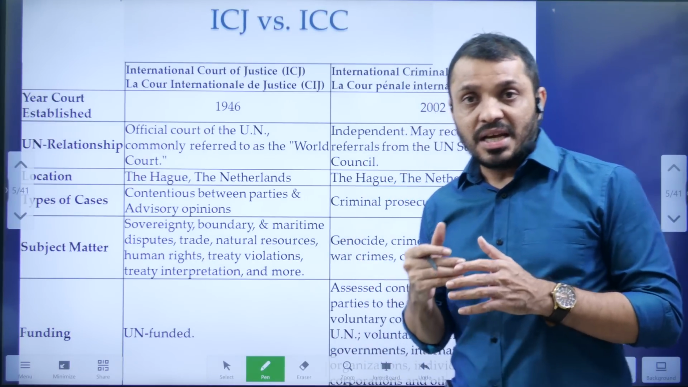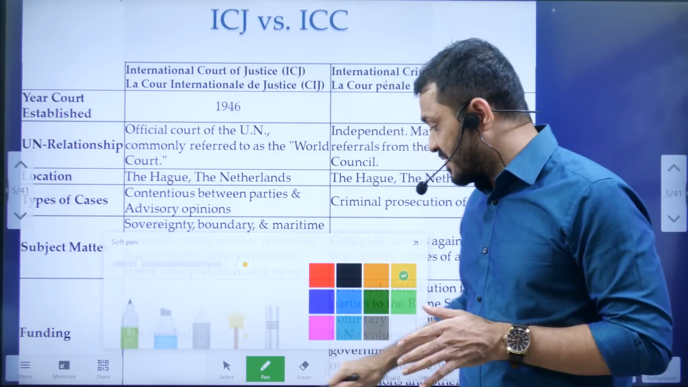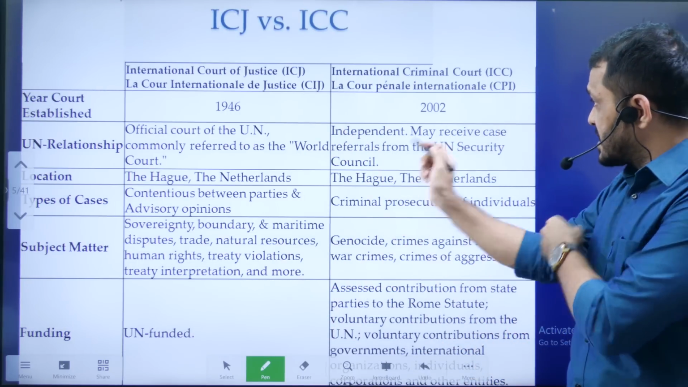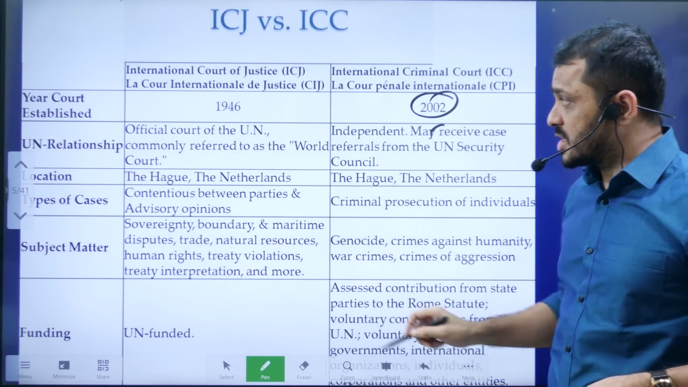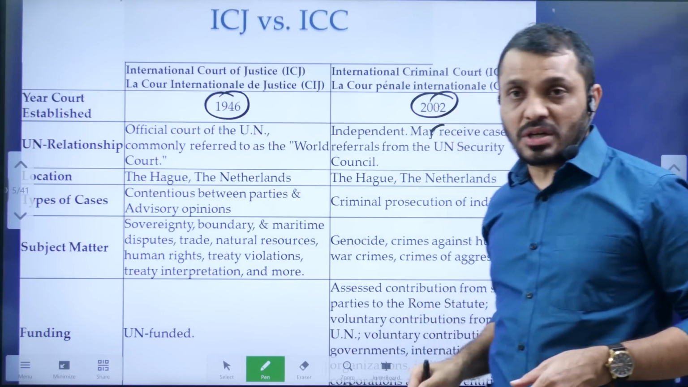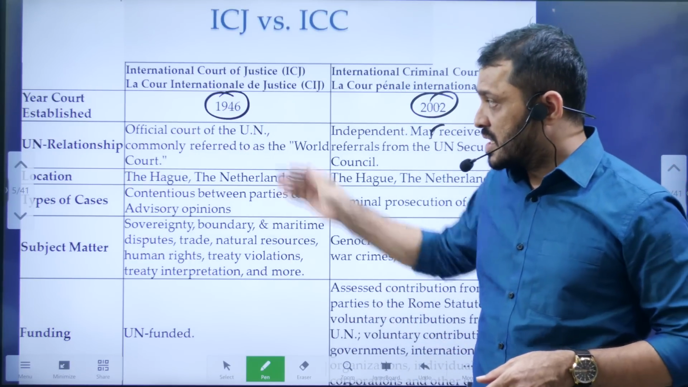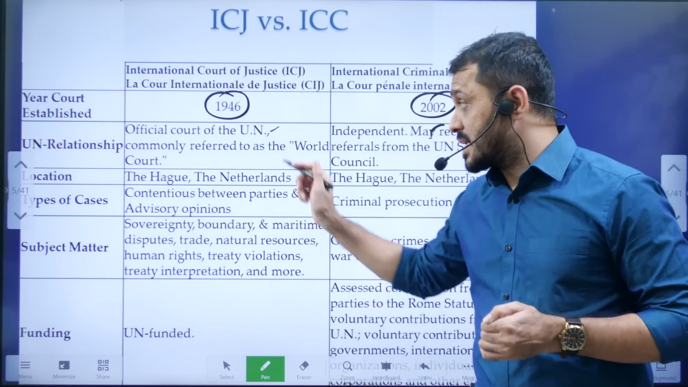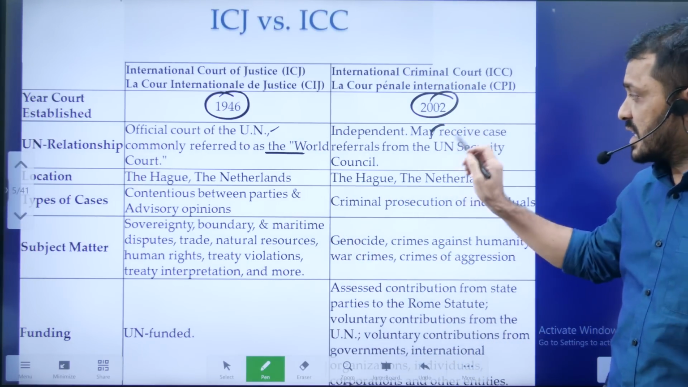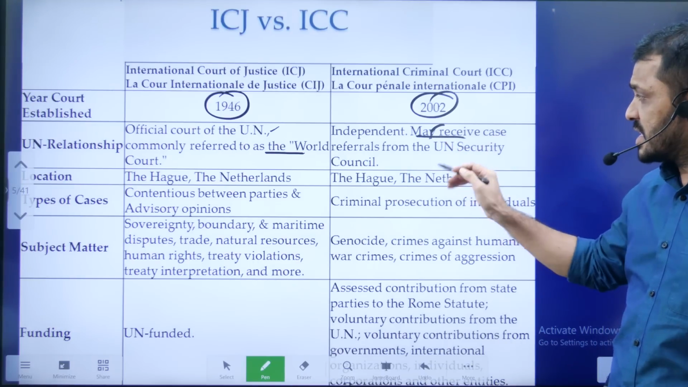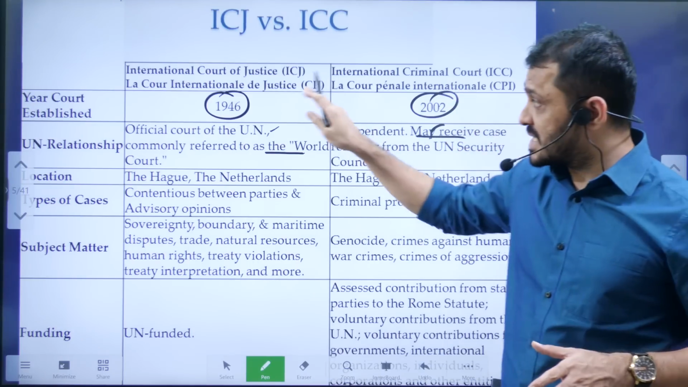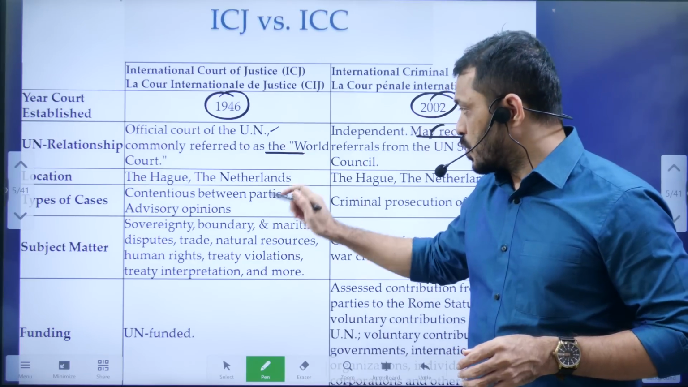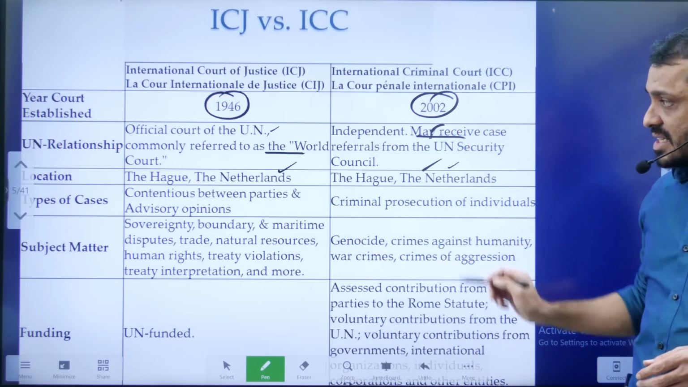Before we discuss further, let us go through the basic differences between the ICC and ICJ. ICC was established in 2002, whereas ICJ, International Court of Justice, was established in 1946. It is one of the United Nations principal organs, and it is popularly known as the World Court. ICC is independent, whereas ICJ is an integral part of the UNO. Both headquarters are in The Hague, Netherlands.